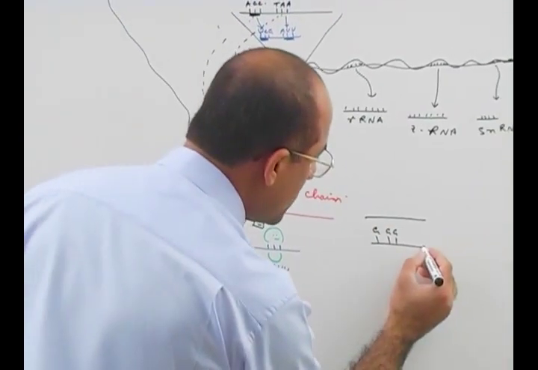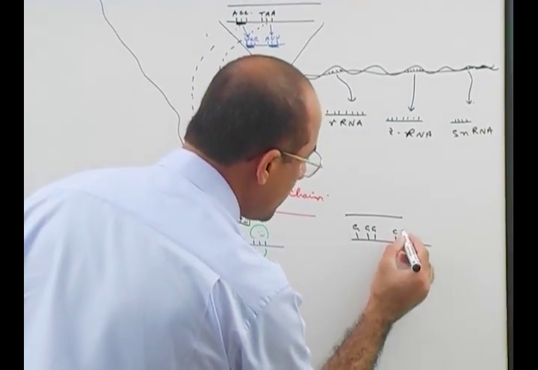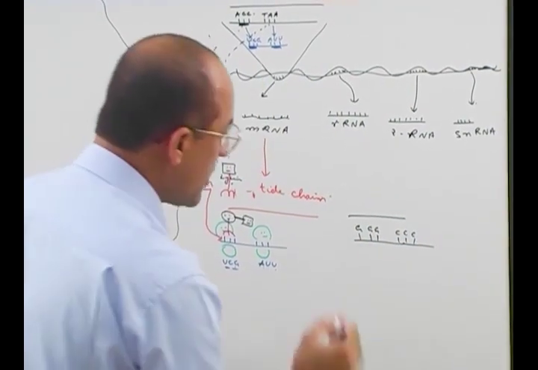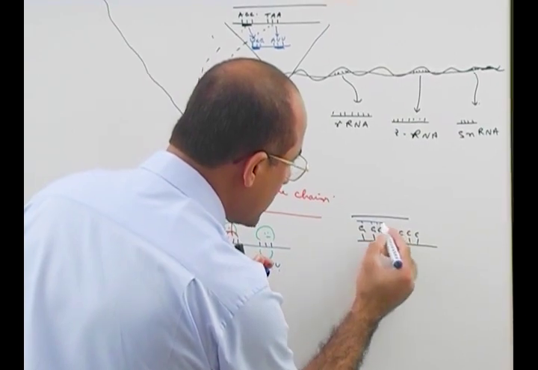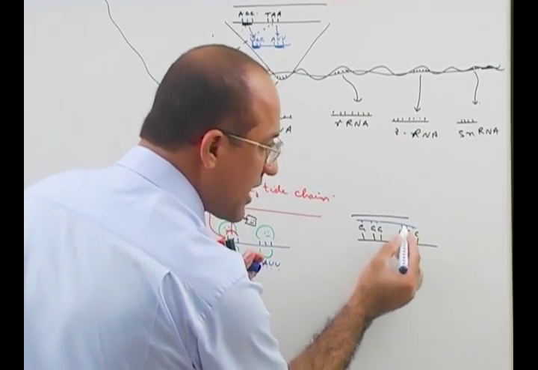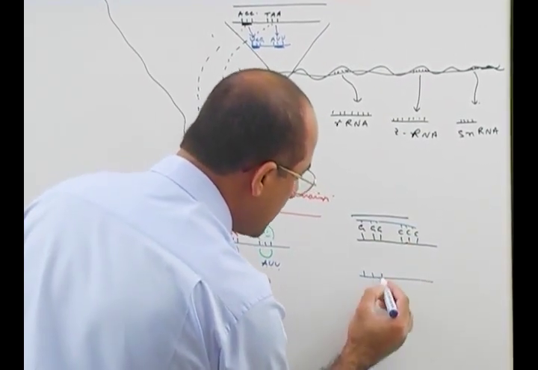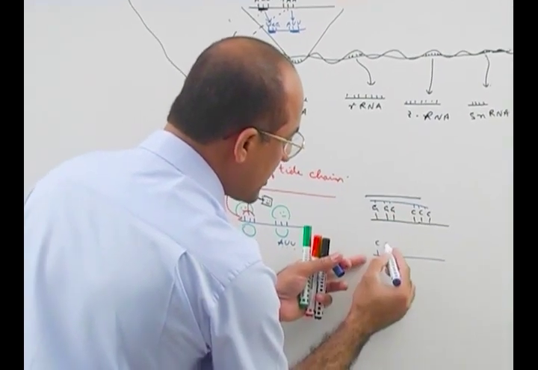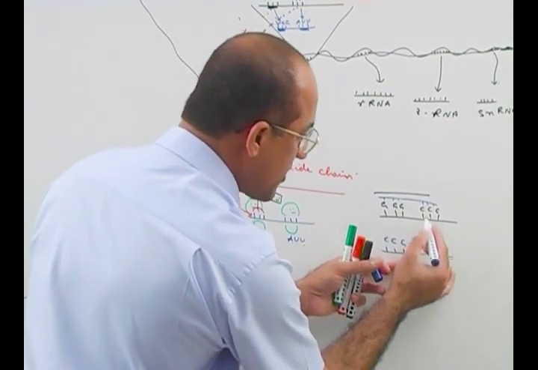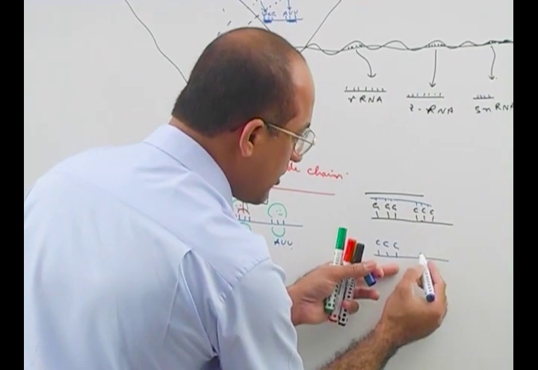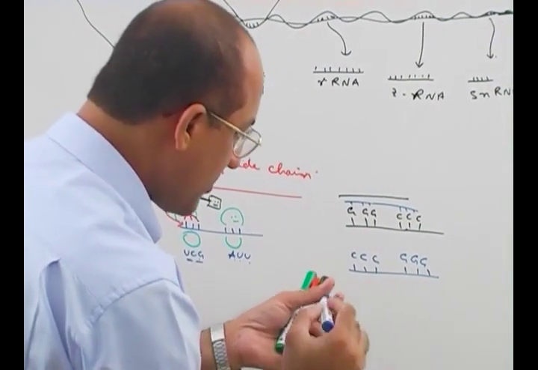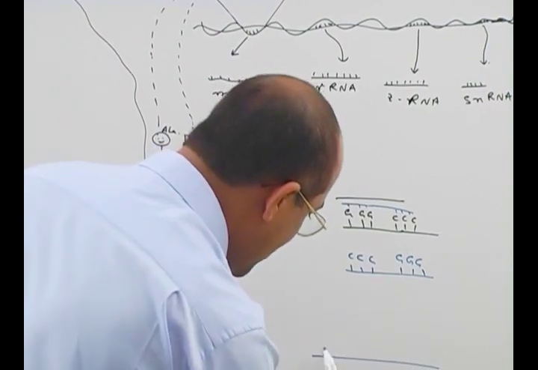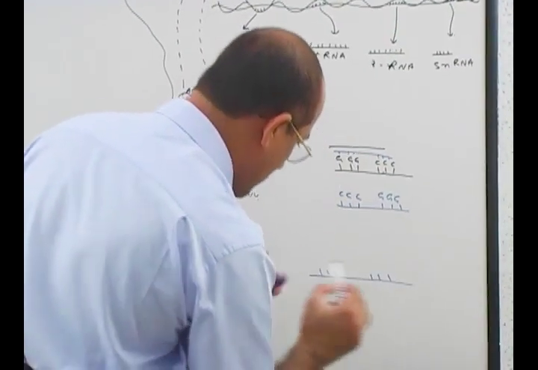And here we have cytosine, cytosine, cytosine. When this sequence is made complementary, what is this? Triple G will be transcribed into triple C, and triple C in the DNA will be transcribed into RNA triple G.